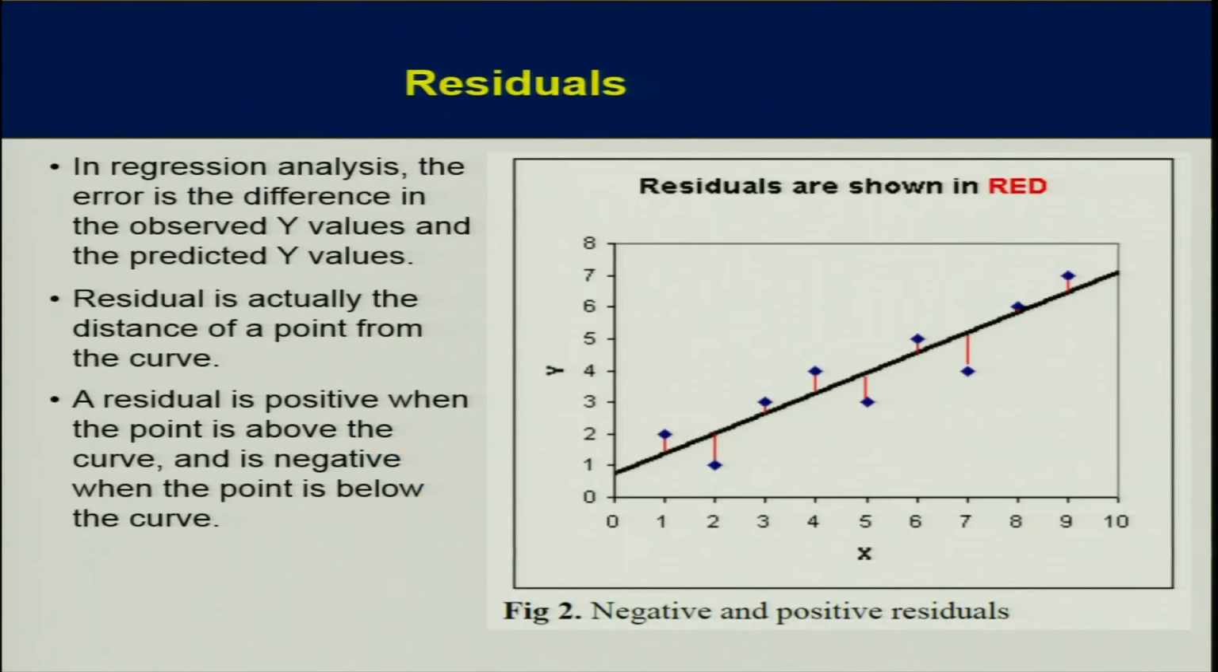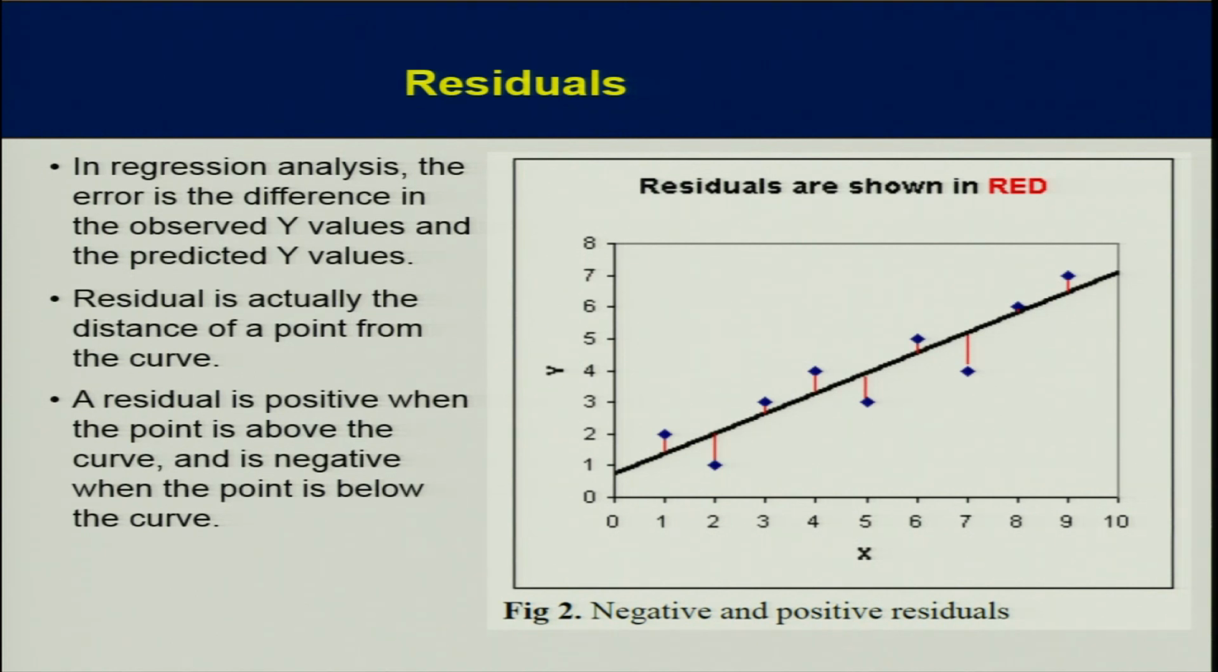Now see residuals, because some of the data remains unrepresented by the equation. So in regression analysis, the error is the difference in the observed y value and the predicted y value. Because many times this line will not pass exactly through all the points. If it passes exactly through all the points, then there is no residual, there is no error. But still many times error is always there. So actually residual means error.